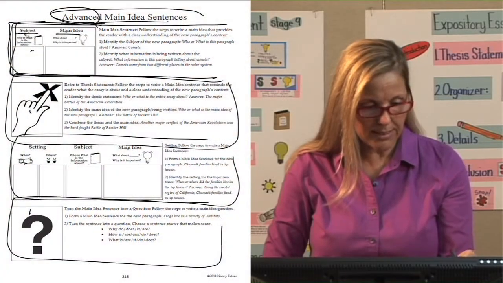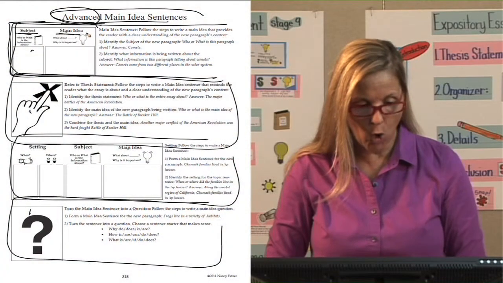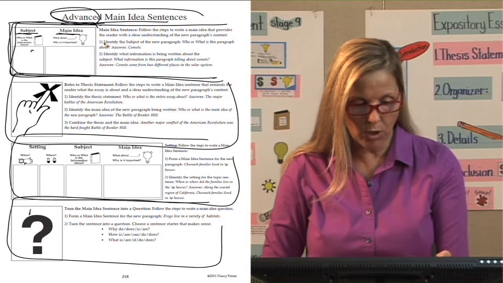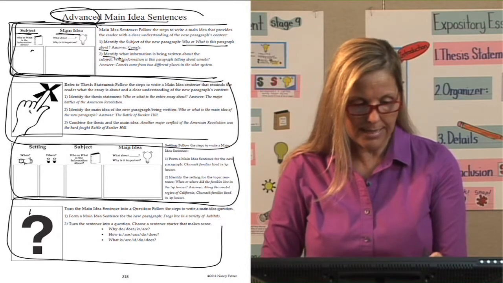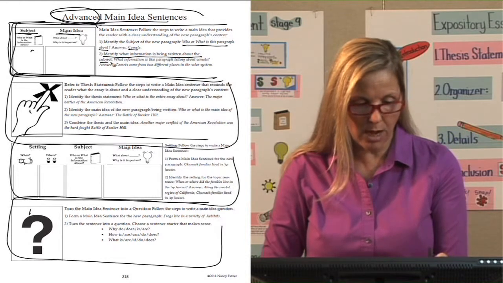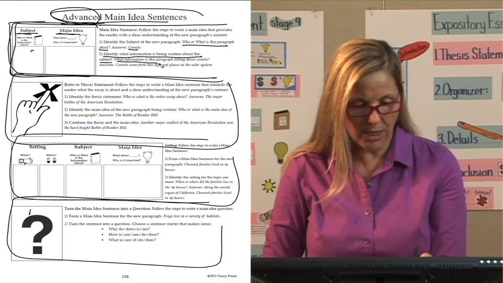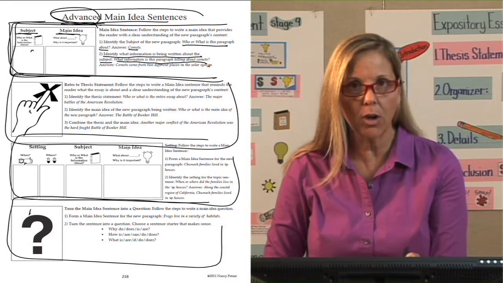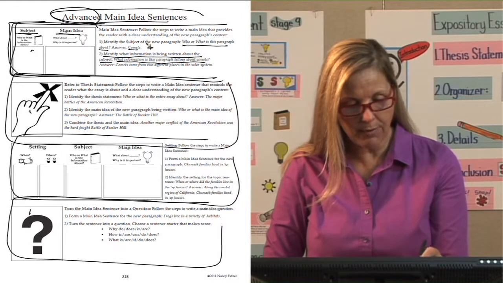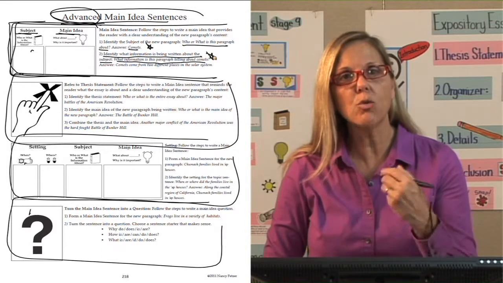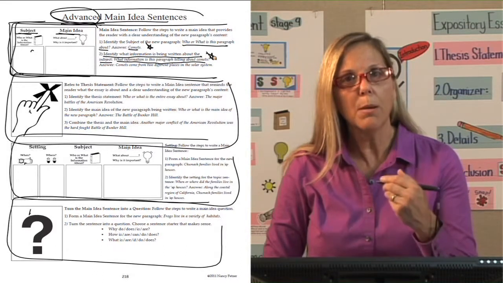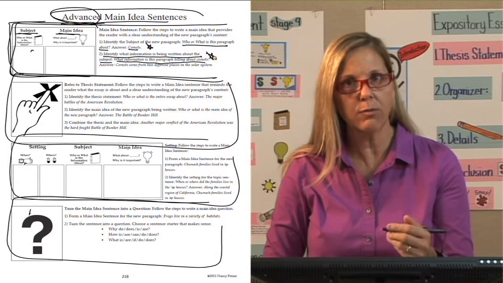Our first one is subject, main idea, and this is what we've always been using. This is where we're going to ask, who or what is this paragraph about? Comments: identify what information is being written about the subject in this paragraph. So what information is this paragraph telling about, comments? So notice, I'm giving you the questions you need to ask in order to put the information down and to form a sentence.